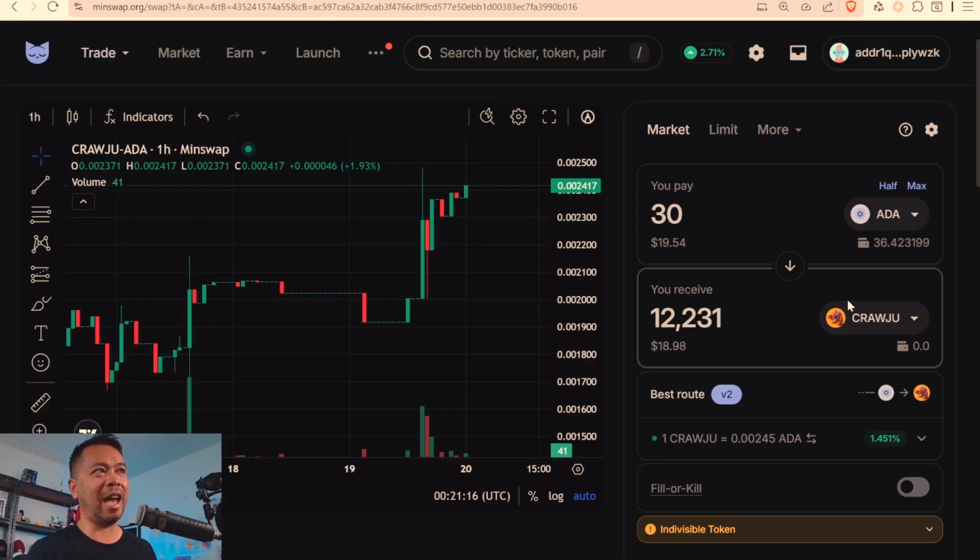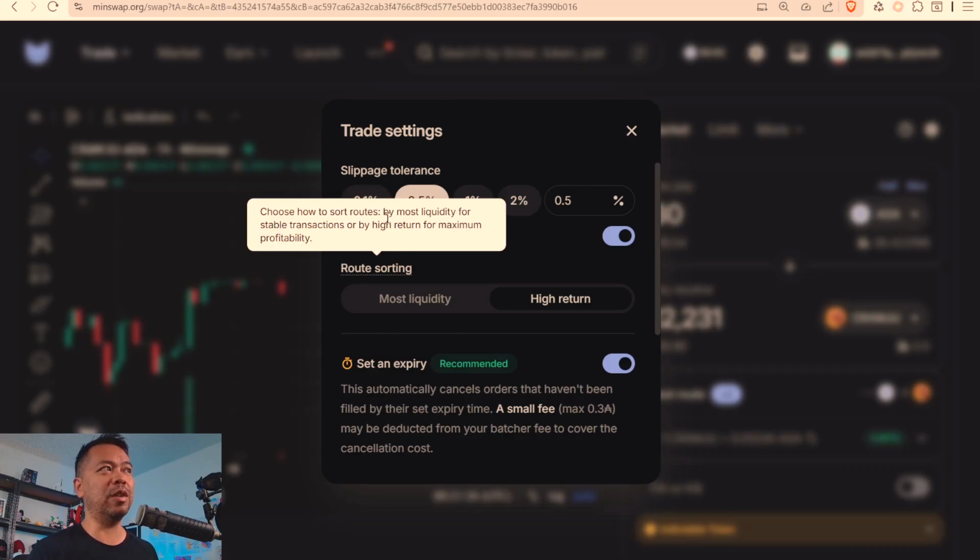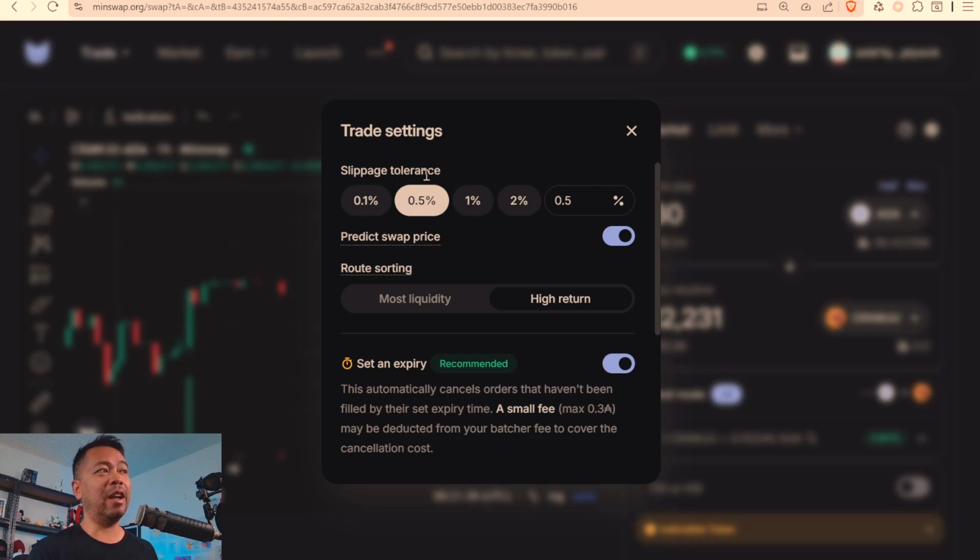So I can control that by going to the settings here on the platform and putting in my slippage tolerance. Now it's set at 0.5. So now if my swap goes outside of those particular bounds, then the trade won't execute and I'll just get my assets back. So you need to make sure that the slippage is set at a point where you are comfortable with. Now, there are certain scenarios where slippage might be really impactful, like a token launch, a meme coin just suddenly launching with a lot of attention and eyeballs on it. That could cause the price to swing dramatically and cause that slippage.